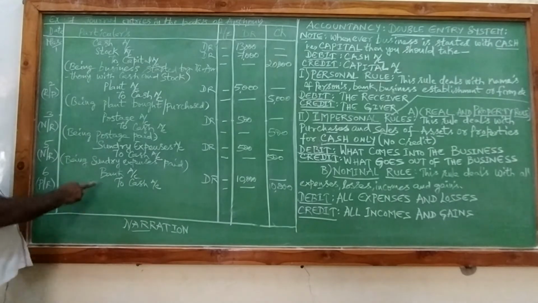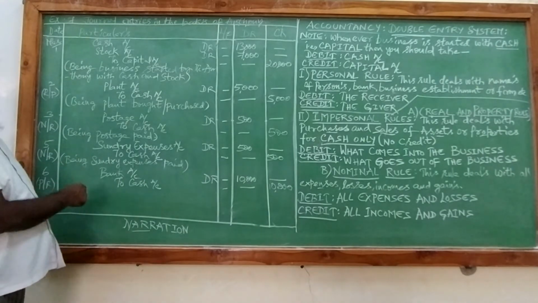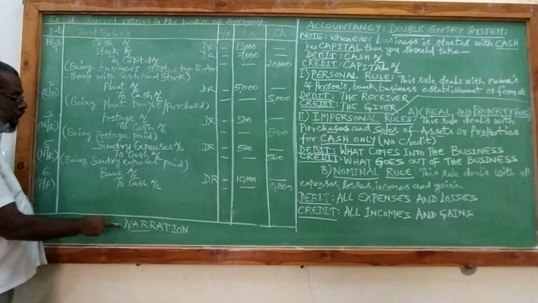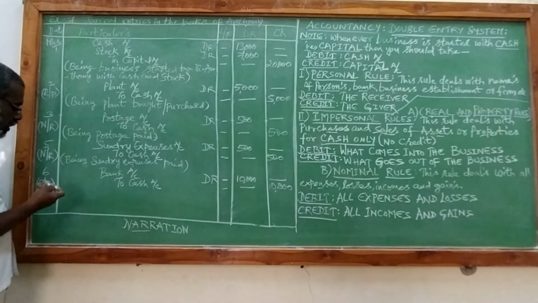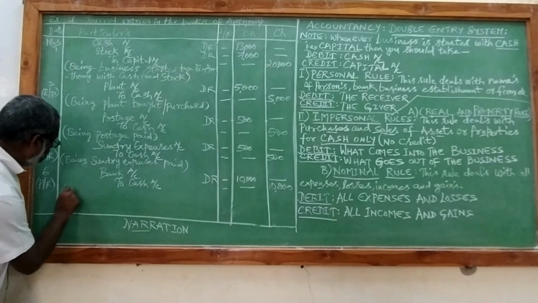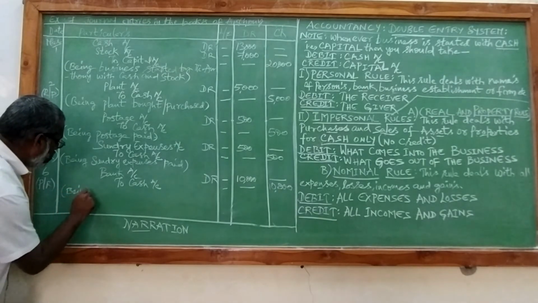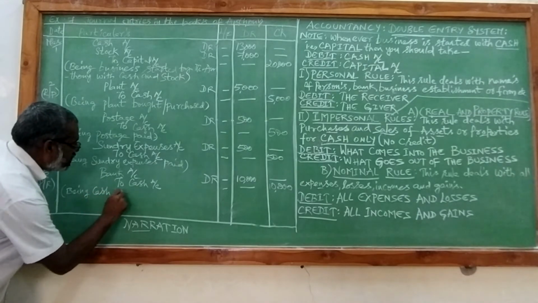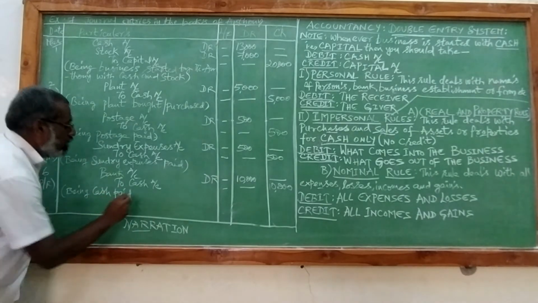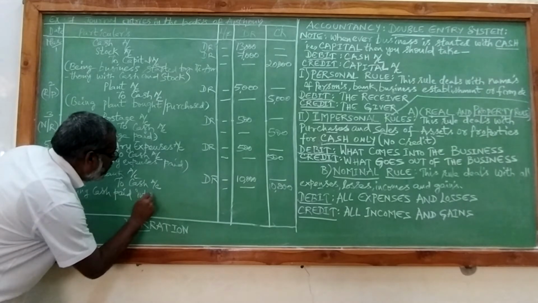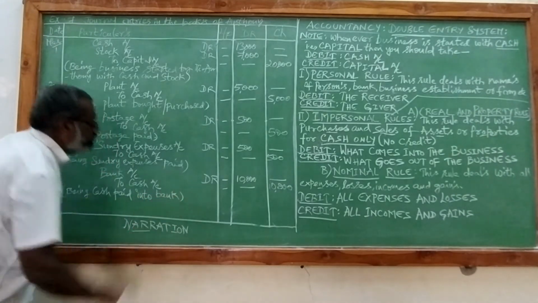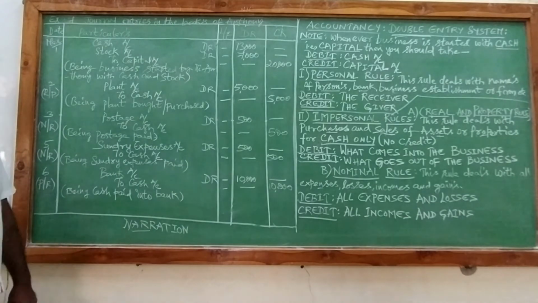So for this journal entry, we should write a statement for what purpose we have written it. That is called narration, and the narration will start with the word being. Being cash paid into bank.